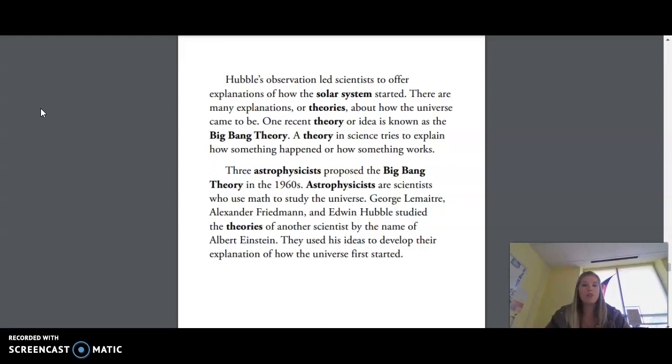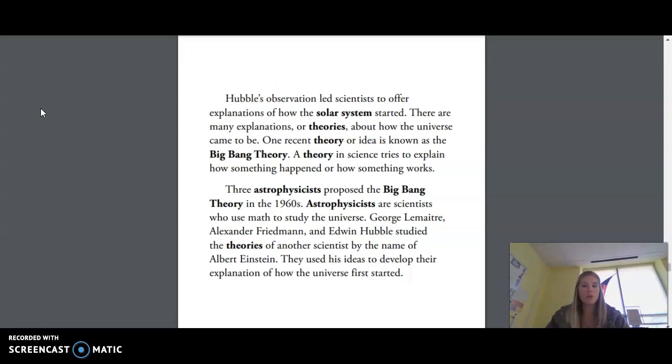There are many explanations or theories about how the universe came to be. One recent theory or idea is known as the Big Bang Theory. A theory in science tries to explain how something happened or how something works. Three astrophysicists proposed the Big Bang Theory in the 1960s. Astrophysicists are scientists who use math to study the universe.